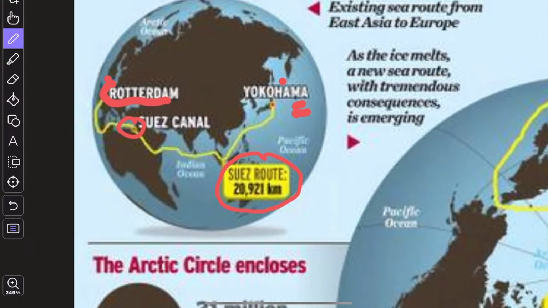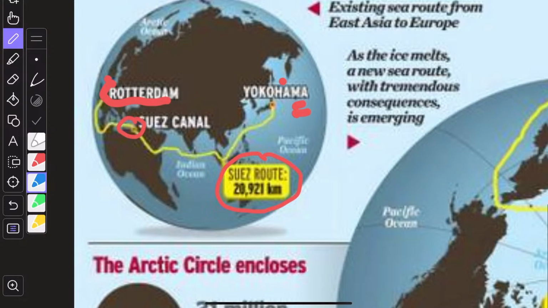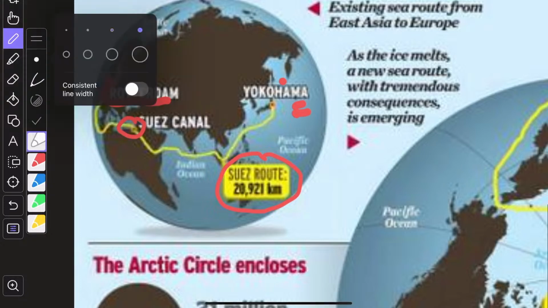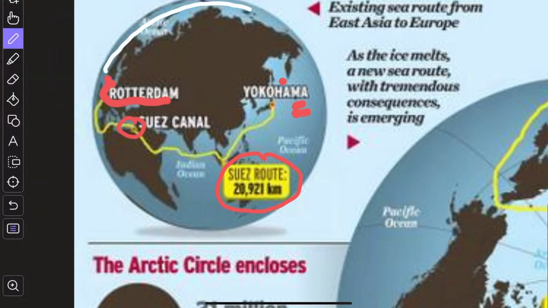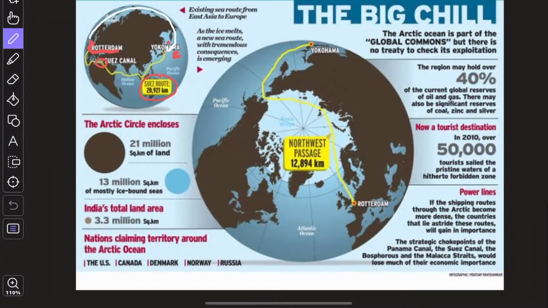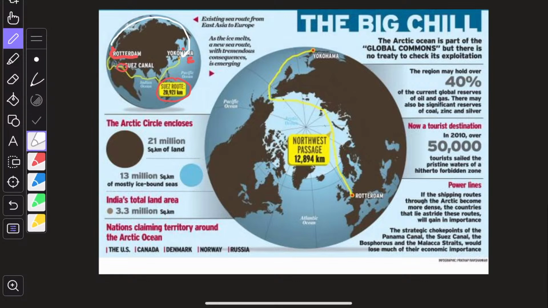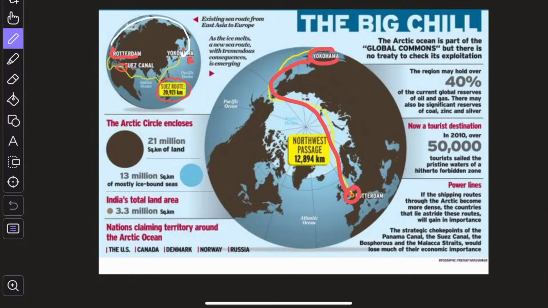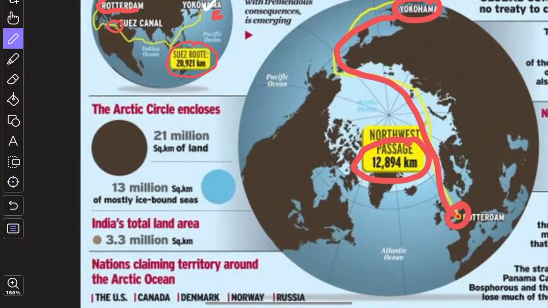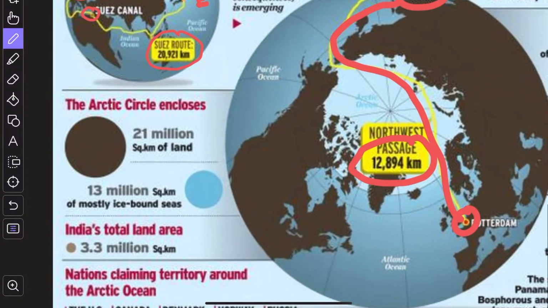Fine. Now, if the Arctic ice melts, then we can have an alternative route. So you can see that the route from Rotterdam through the Arctic will open. And this particular route will be substantially shorter, that is around 13,000 kilometer. So 13,000 versus 21,000 kilometer. This is something that's there.